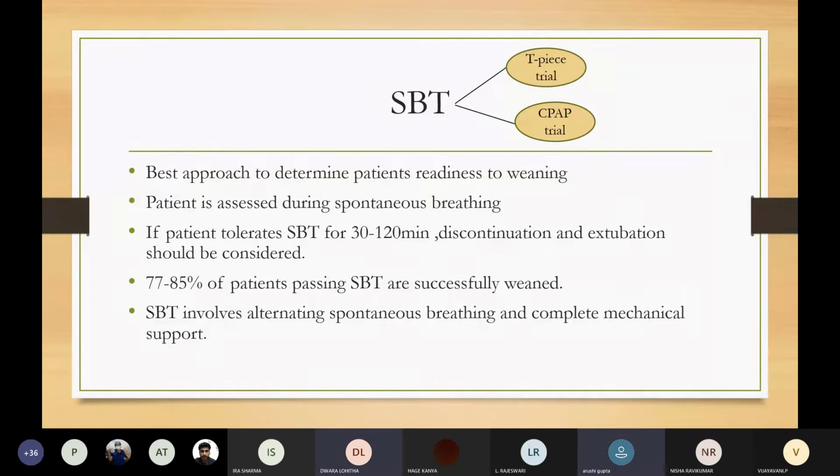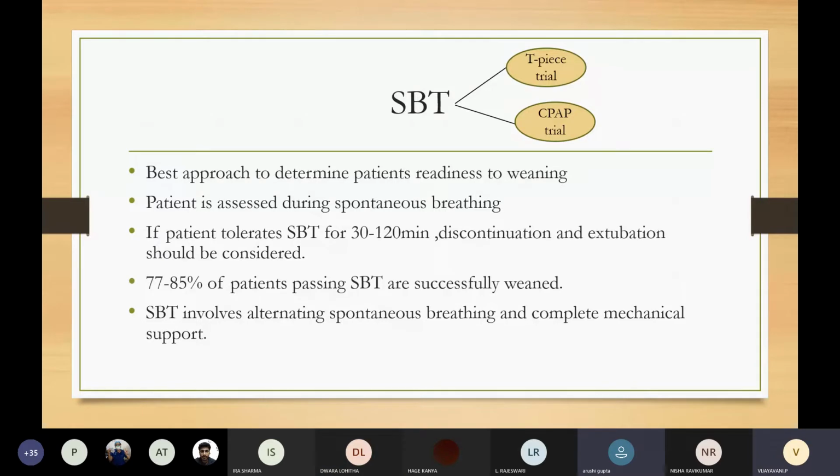That's dynamic. And static compliance is affected by lung conditions like atelectasis and pneumonia, whenever there is built up secretions, in ARDS. Yes, ma'am. Okay, Vijayavani, continue.